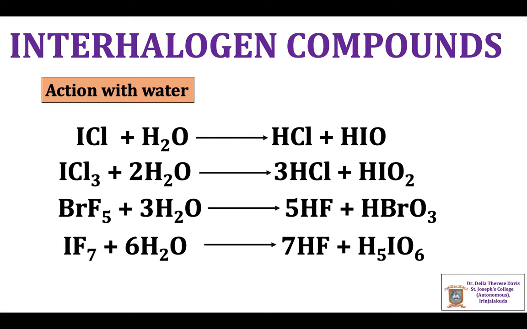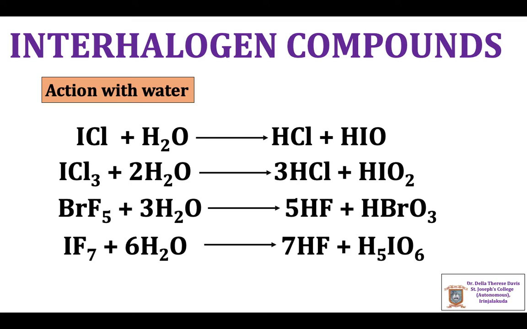The reactions of interhalogen compounds. They react with water to give a halogen acid and an oxo acid. When ICl reacts with water, we get HCl and HIO.